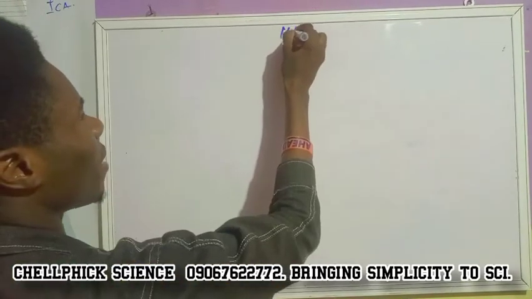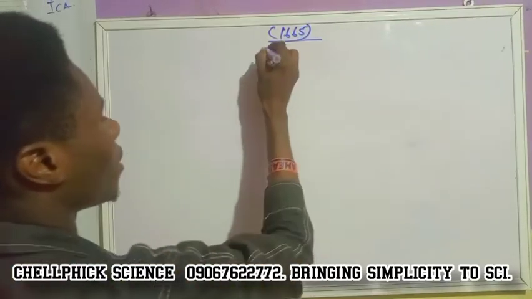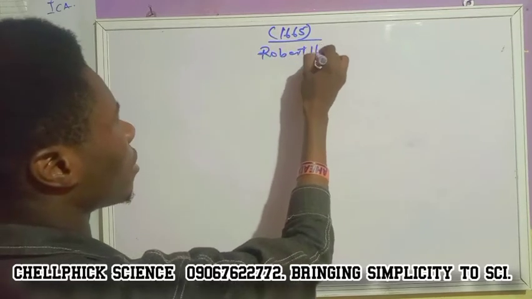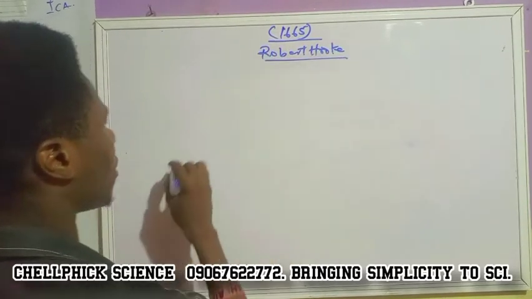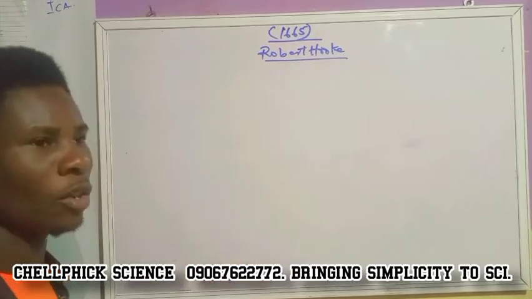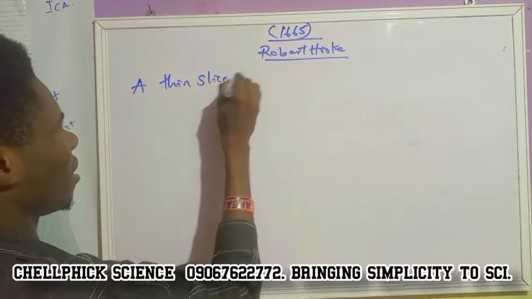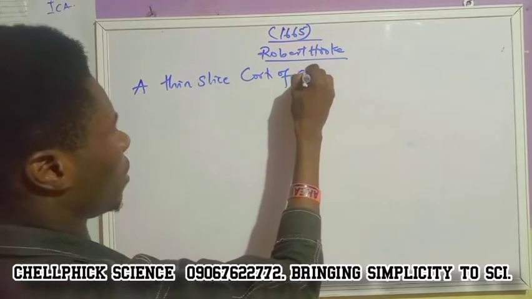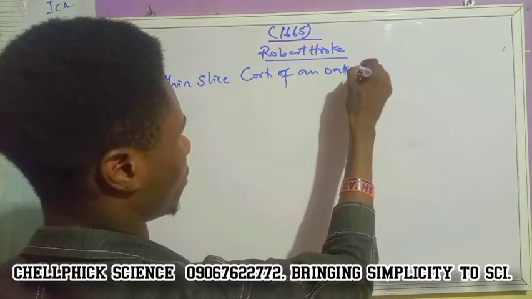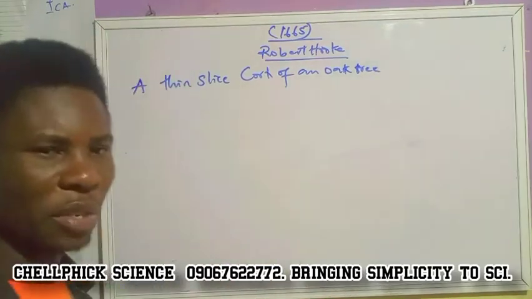In the year 1665, a person named Robert Hooke observed a thin slice of cork of an oak tree. What is the meaning of this?